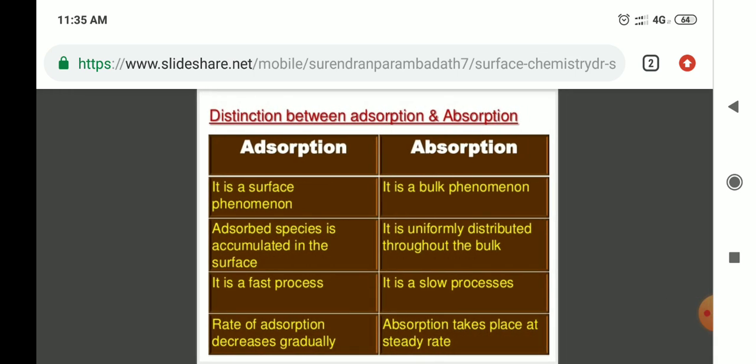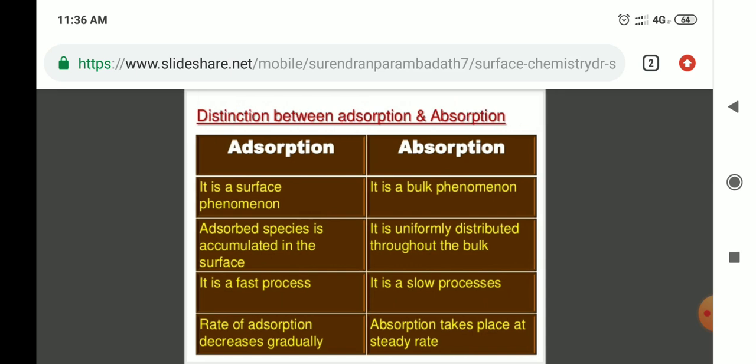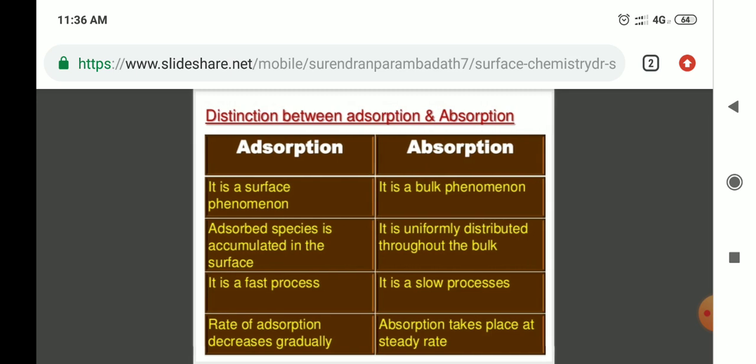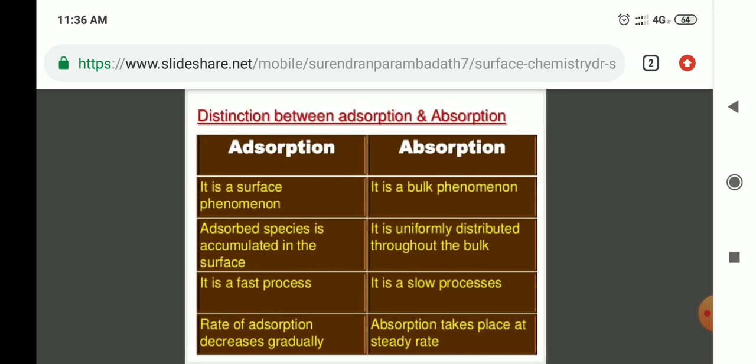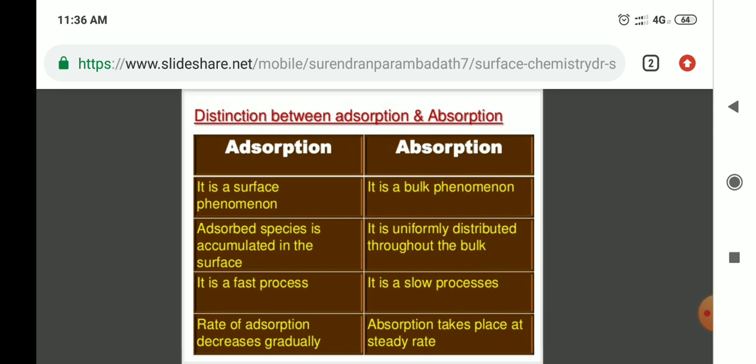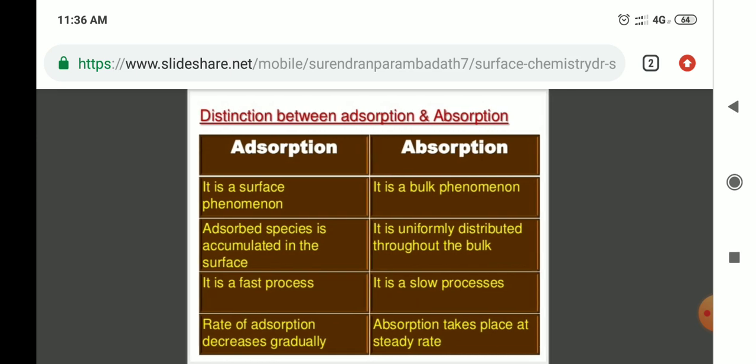Next is the distinction between adsorption and absorption. There are differences between adsorption and absorption. Adsorption is a surface phenomenon. Absorption is a bulk phenomenon.